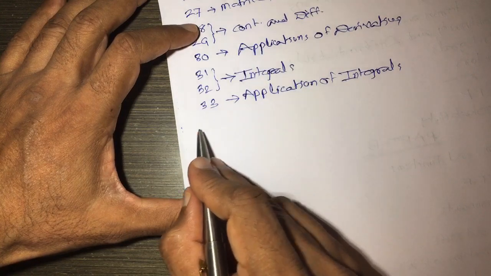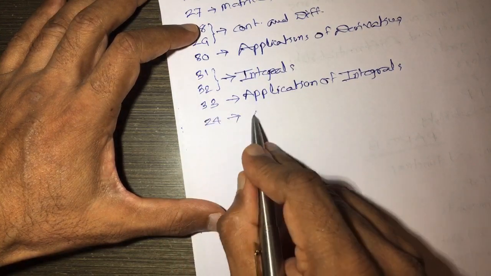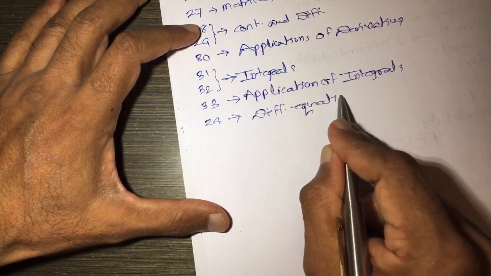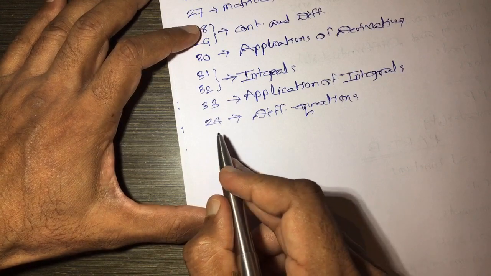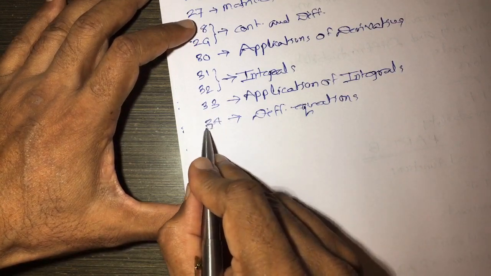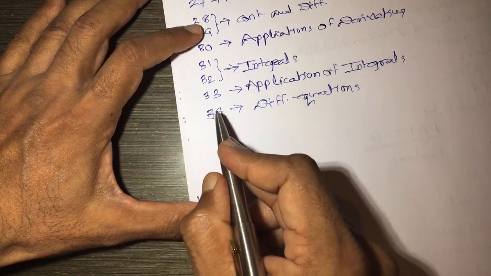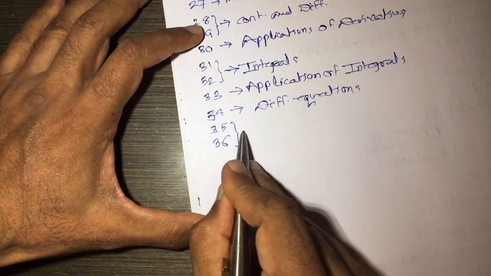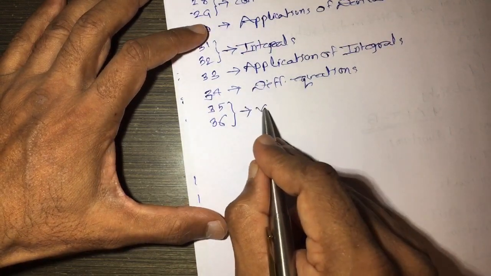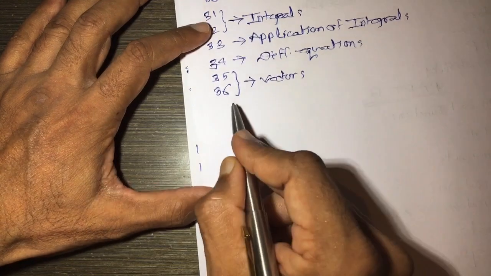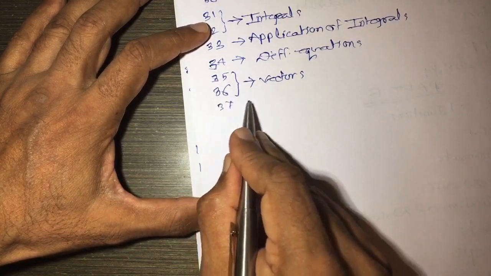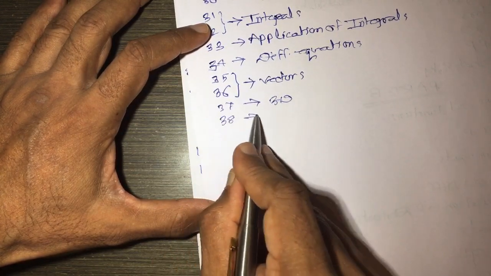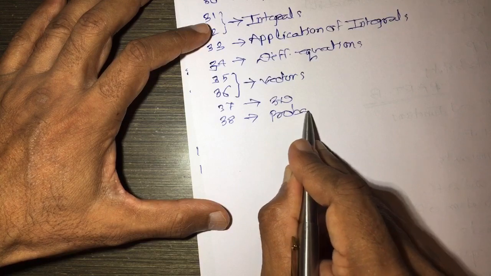Question number 34, which is on differential equations. 35 and 36 are the two questions on the same chapter, and that is on vectors. After that, 37th question is on 3D, and the last one, 38th question, is on probability.